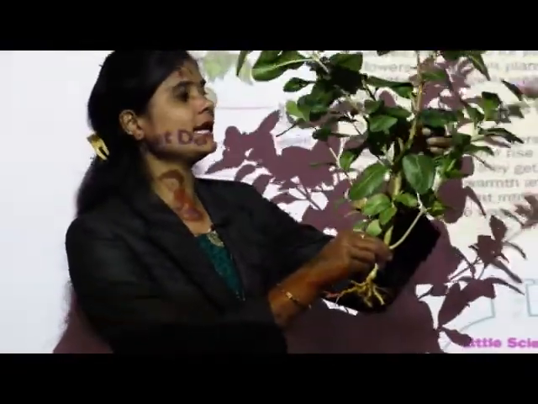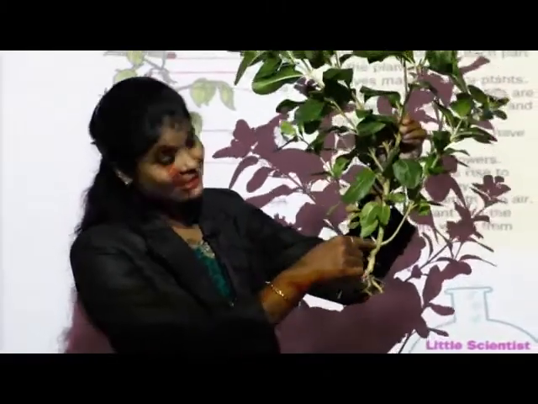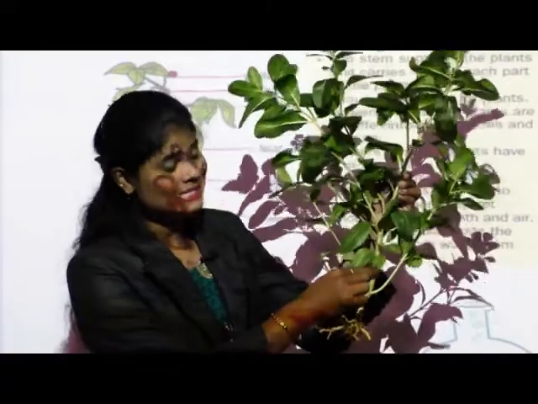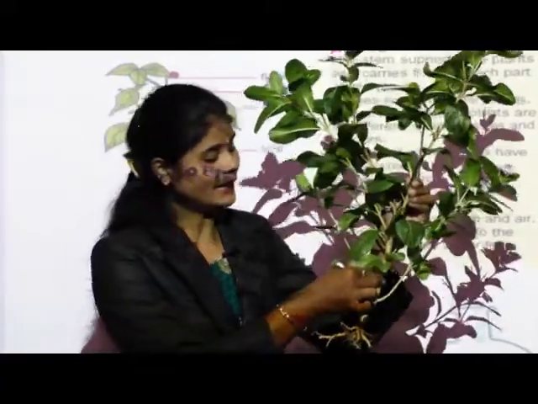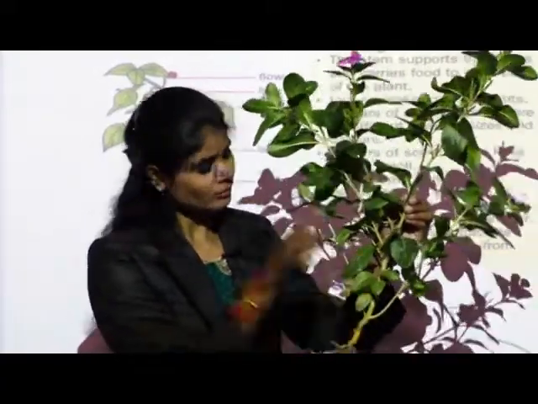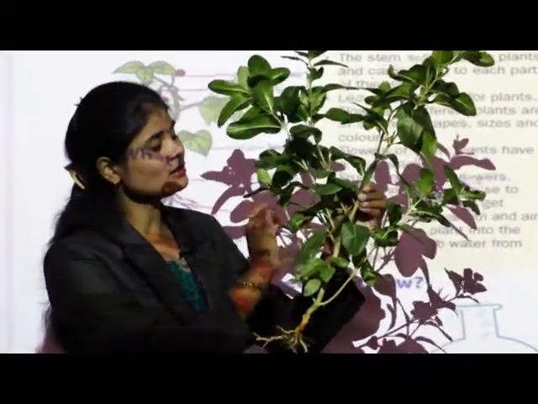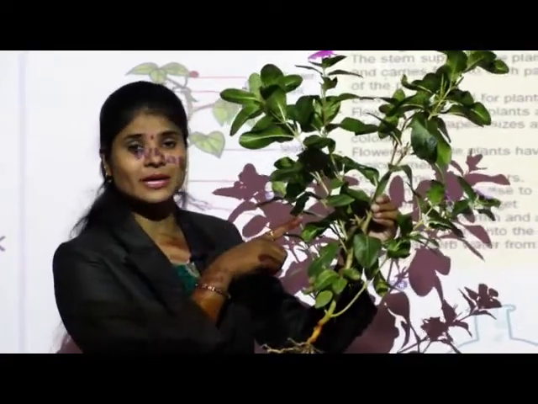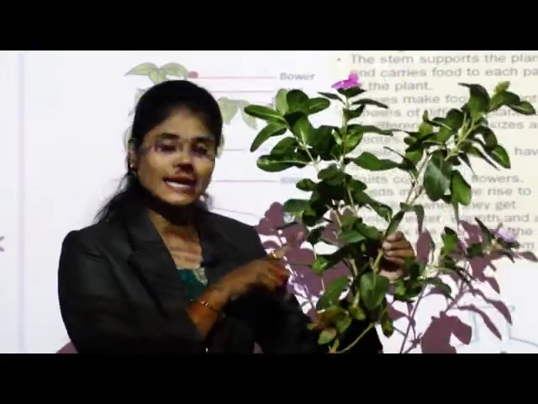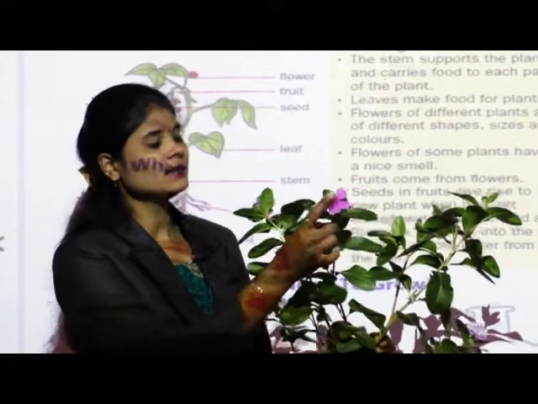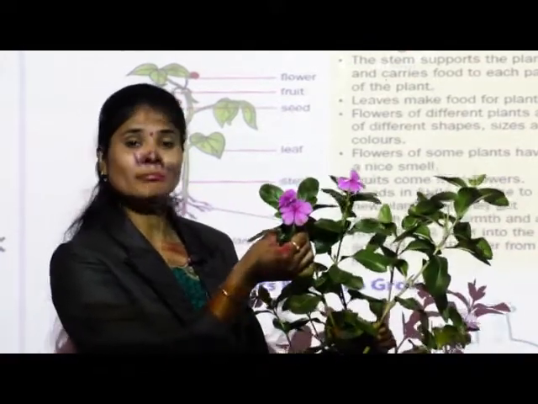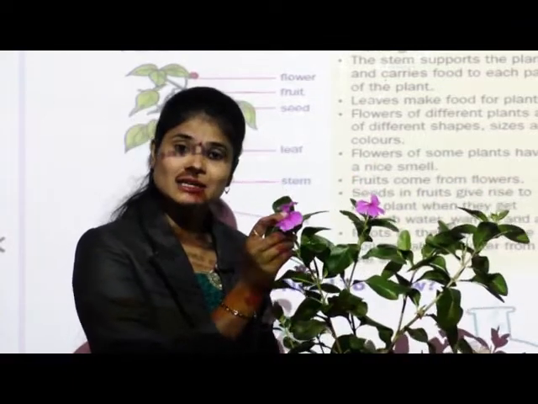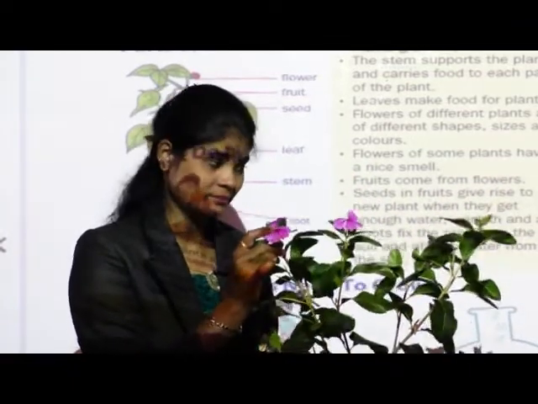Next one, can you see this green color stem? This is the stem of the plant. Now next, these are the leaves. Can you see the green color leaves? Next, these are the flowers of the plant. Can you see pink color flowers? Yes. So these are the flowers of the plant.